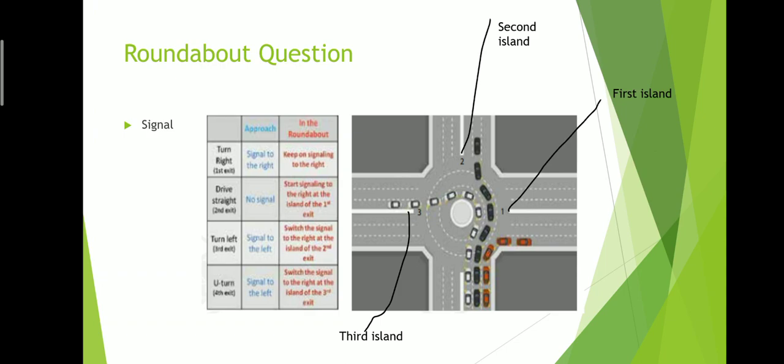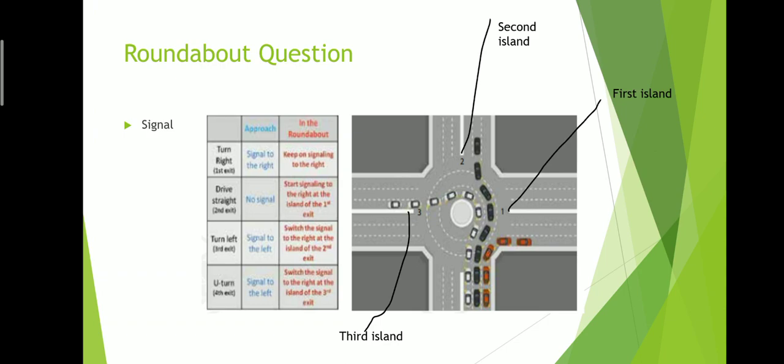For a person who wants to take the second exit, he will go straight, he will not give any indicator, and he will give a right indicator in the first island and take the second exit. Now you can see this white car, while going inside the roundabout it is giving a left indicator, but at the second island it will give a right indicator, and then it will go.